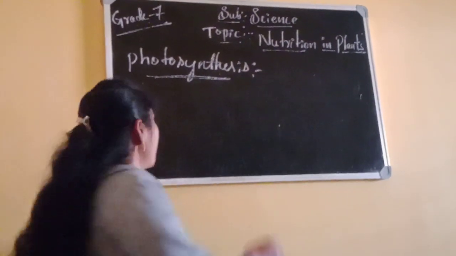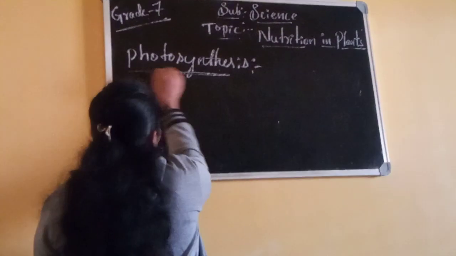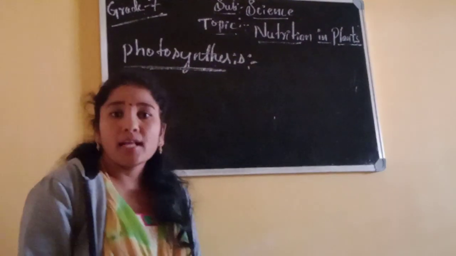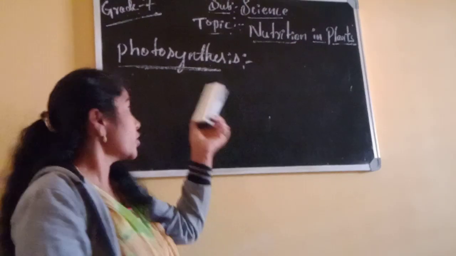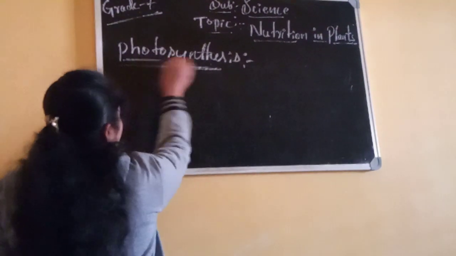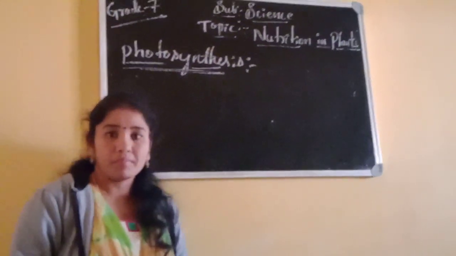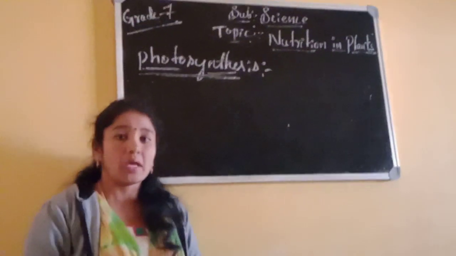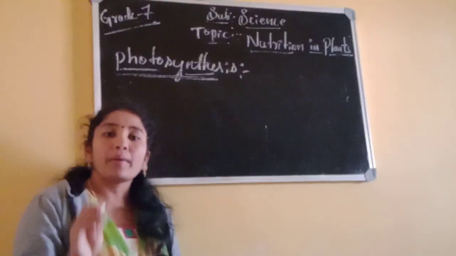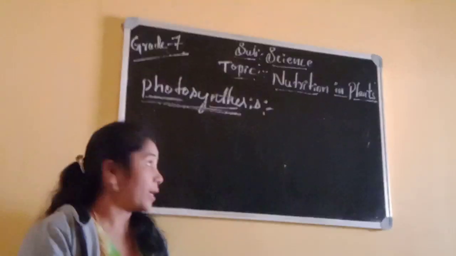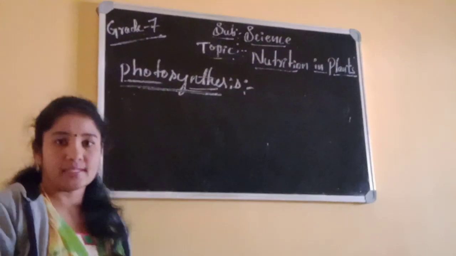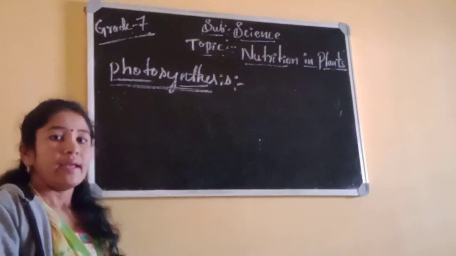Let's see about that. Photosynthesis. Its meaning also is there in its name only. Photo means sunlight and synthesis means preparing some new substance. By using sunlight, preparing new substance. That process is called photosynthesis commonly. Understand?